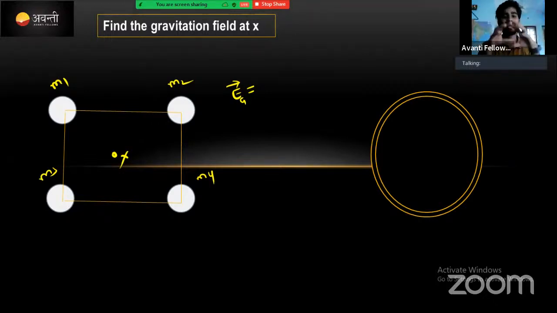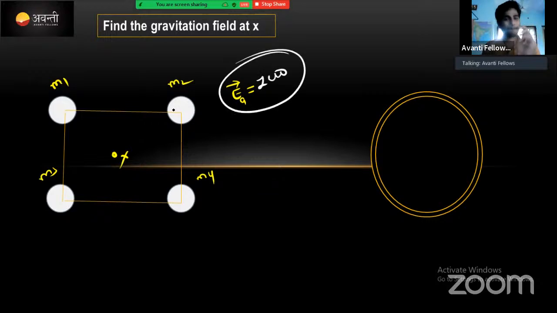The masses are arranged in a symmetrical order. Yes, right. The value will be, try it. Think about it, guys. The value will be 0 here because it's a symmetry. In a symmetrical arrangement, at every point from the symmetry in the middle of the object, the value of E will be 0. This is damn sure.